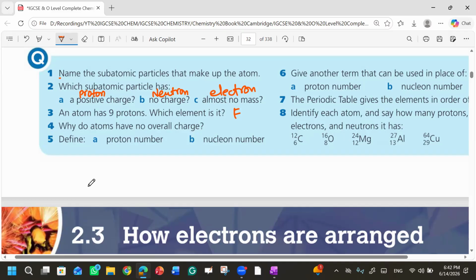So we say the total number of protons present in the nucleus is known as the proton number, or atomic number. You can say proton number or atomic number.